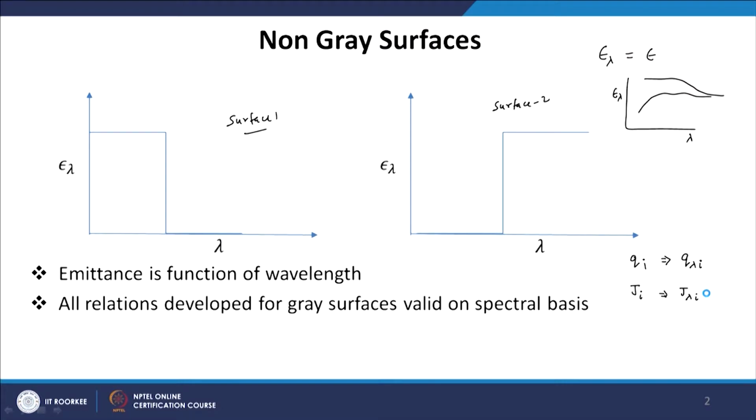This is called spectral heat flux, and this is called spectral radiosity. We use the term spectral to define that the quantity is valid only for a given wavelength.